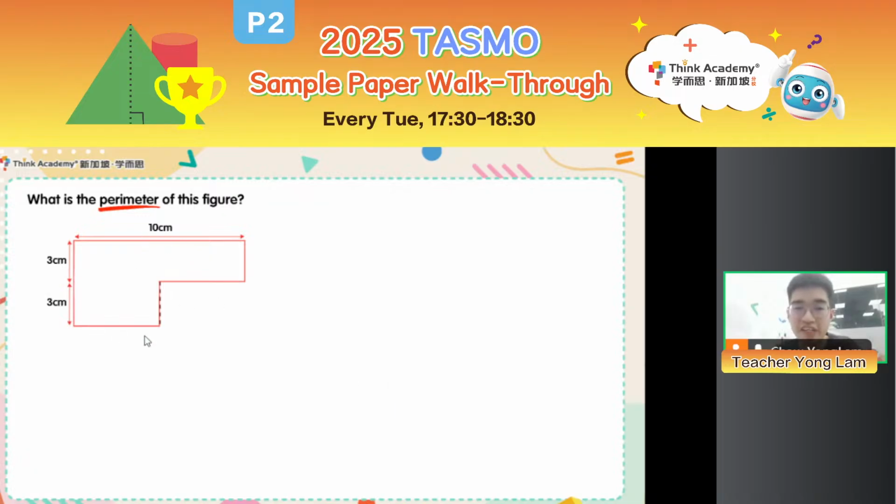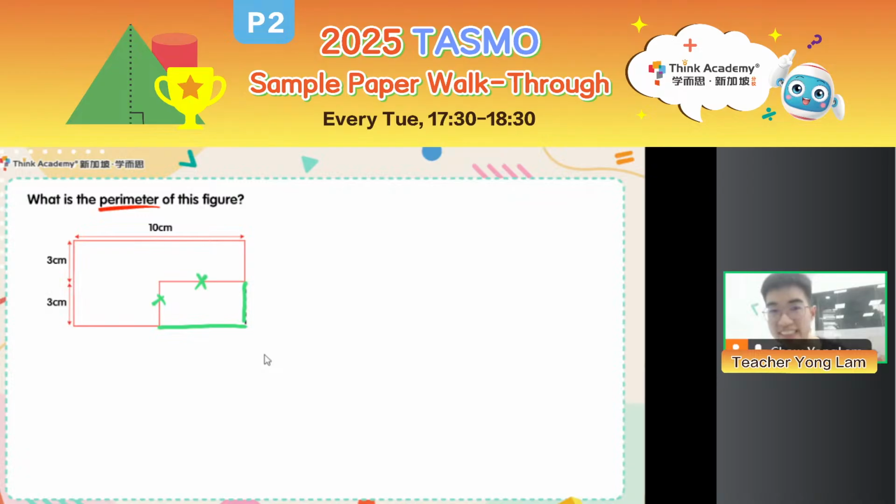Hey, you see, it feels like a rectangle being eaten a piece away, right? A piece of it is eaten away, right? But then remember, perimeter is about the total length of the sides. Now, what happens if I rearrange some sides? For example, I know that these sides, they make up my perimeter, right? Now, if I move this side to form like this, so these sides now come here. This side now comes here. Did I change the length of any side?